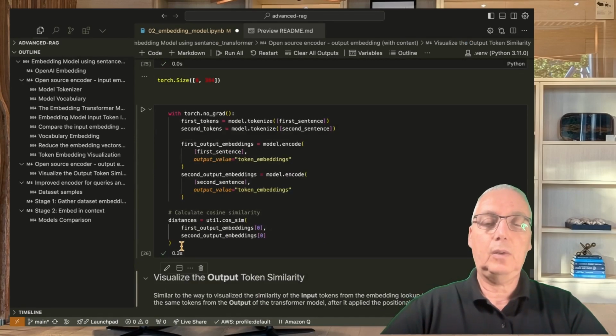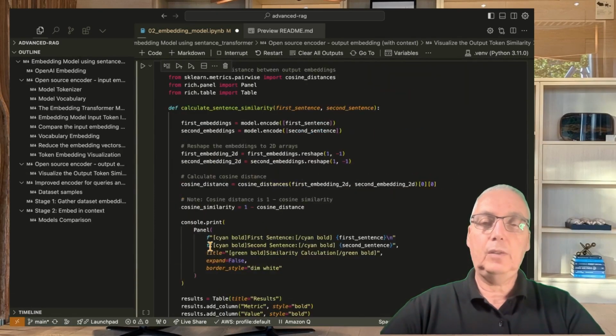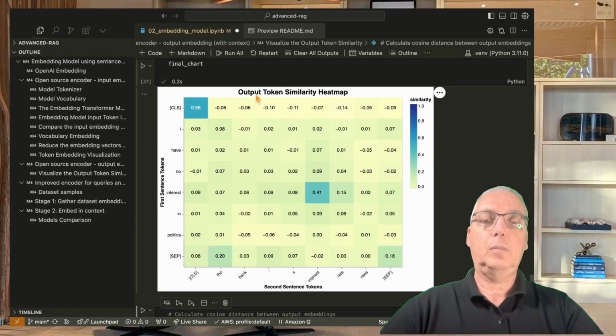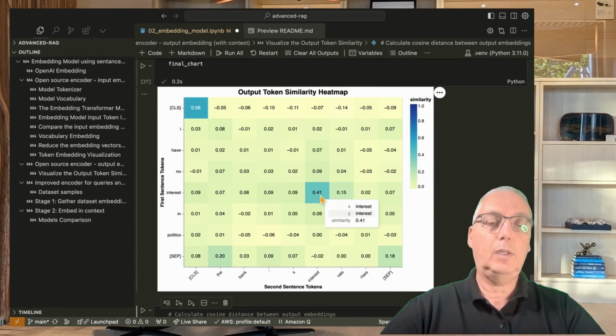We can calculate the cosine similarity between the embedding of the first sentence and the second sentence, but now on the output level, after the self-attention, after the transformer did its work, and we can visualize it in a similar way to the way that we visualized the previous one. Remember, the difference between the previous heatmap and this is that this is the output after the context, while the previous one, where we had 1 here, was the input level before the context.